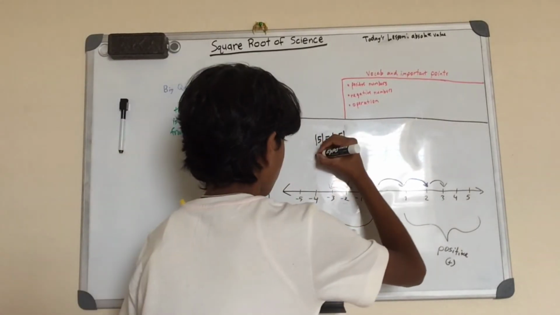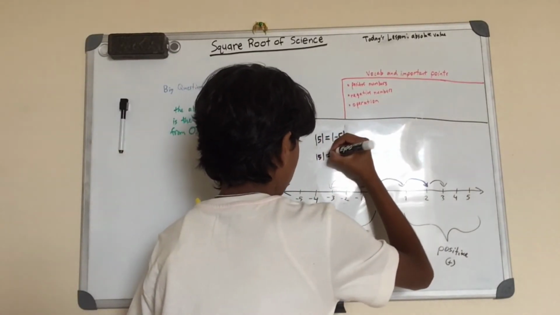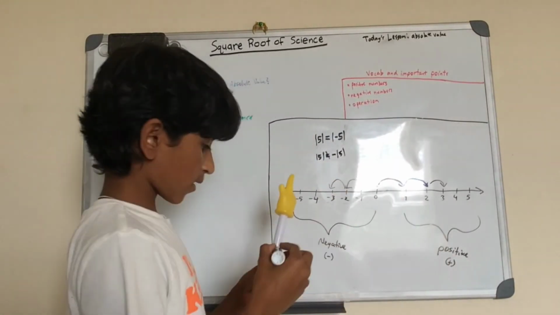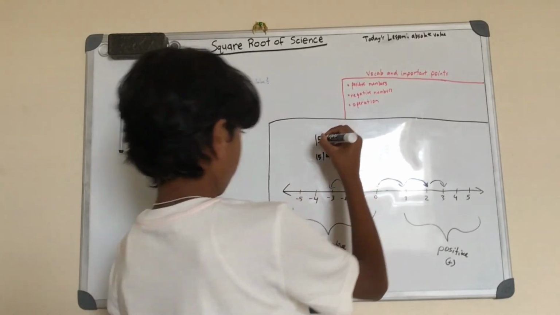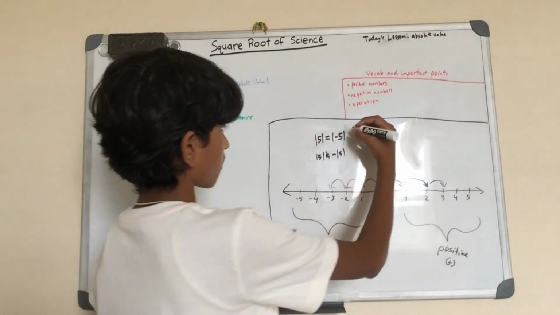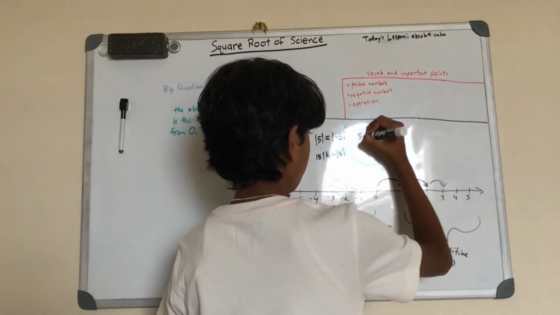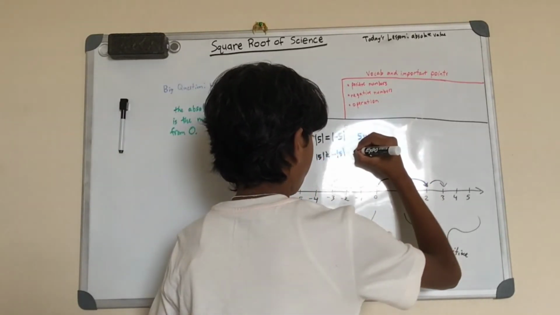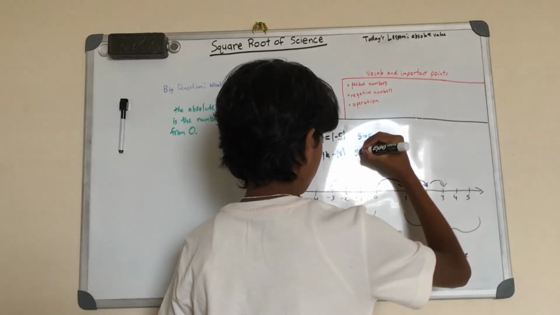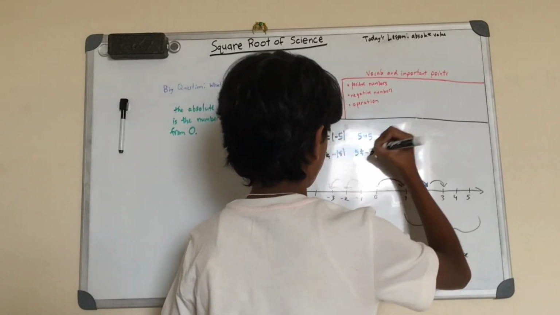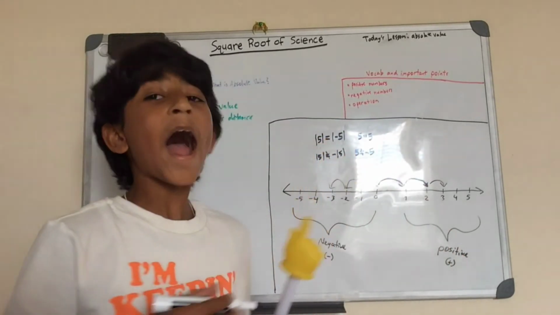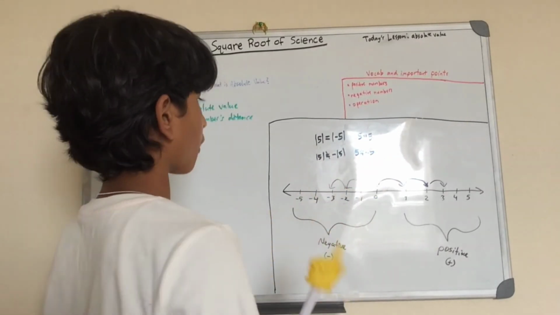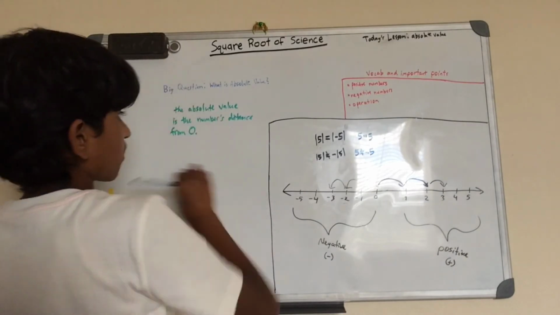But this does not equal this, because this is saying that 5 is not equal to negative 5, because remember we apply the symbol after we're done with what we did in the parentheses.